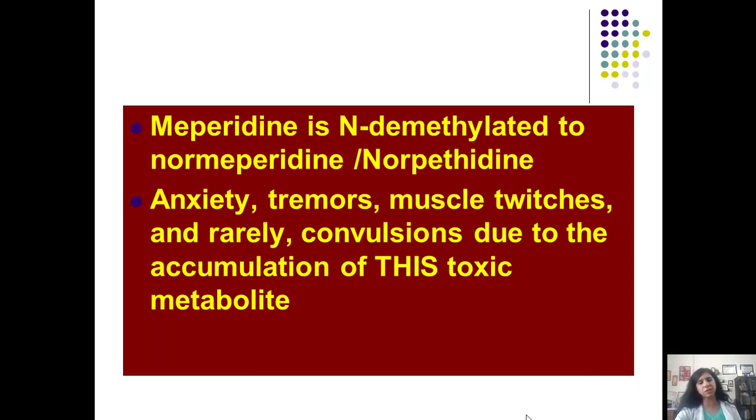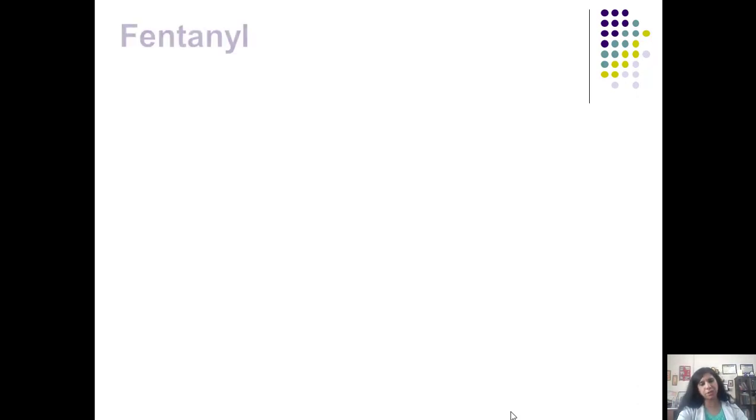An accumulation of this metabolite causes anxiety, tremors, muscle twitches, rarely convulsions, and this could happen if the person is taking larger doses of meperidine or is on an MAO inhibitor for depression. In that case, more of this minor metabolite, norpethidine, will be found, and that is going to lead to convulsions. I told you that some opioids are responsible for convulsions, although they do not have any direct CNS stimulant action. So here is pethidine, a drug which is reserved for obstetric analgesia.